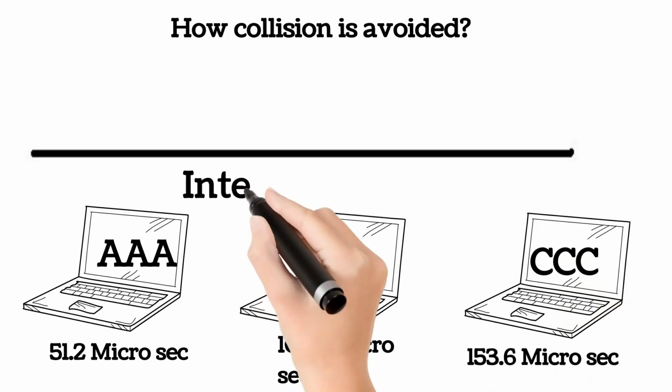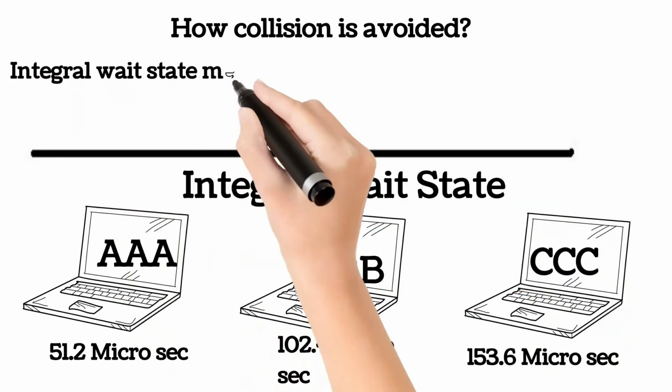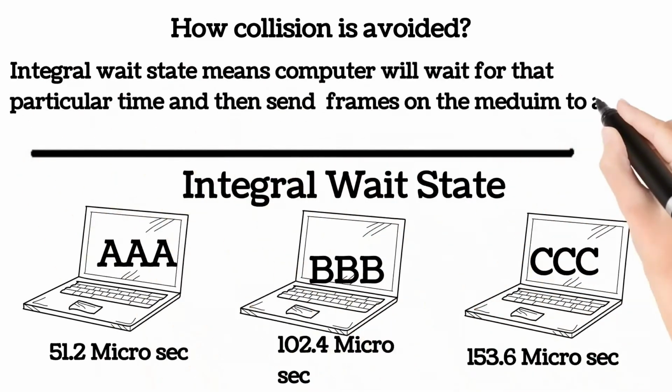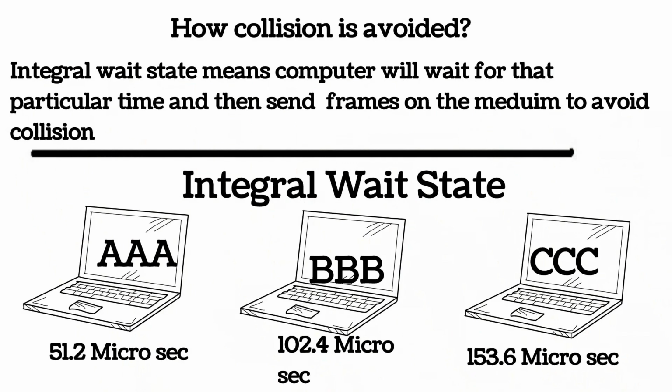So as a good citizen, it will increase its wait state, thereby providing more time to other communicating devices to finish their communication. If fewer communications are happening, the computers can also reduce their wait state. While computers are waiting, they cannot talk but can listen.